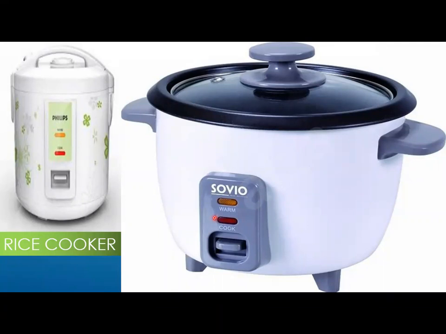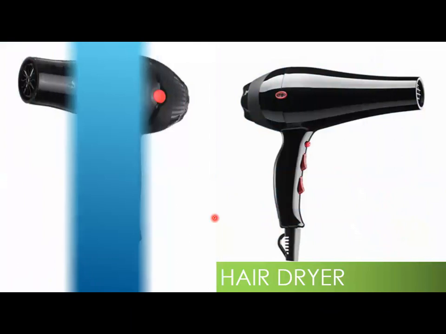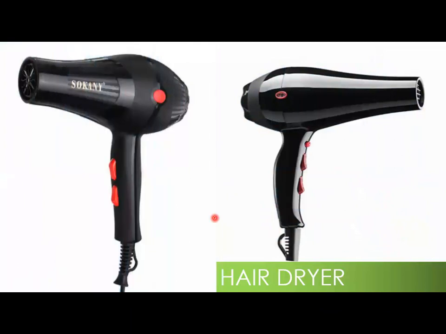Another example of different appliances is the hair dryer. Okay, you know hair dryer. What is a hair dryer? Anyone knows this one? Okay, so these are different hair dryers. You know, when you start it, it will release some heat that dries hair. Very good. By the help of heat. So when you start it, it will release heat.